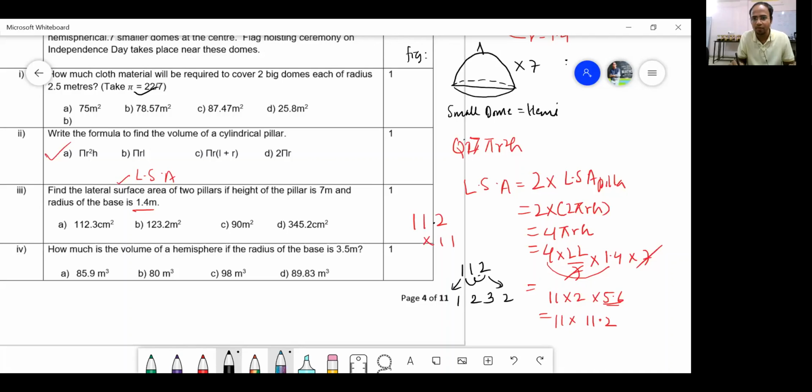So we add in between. So 1, 2, 3, 2. So the answer is 1, 2, 3, 2. How many decimal places? One single point. So 123.2 square unit is the answer.